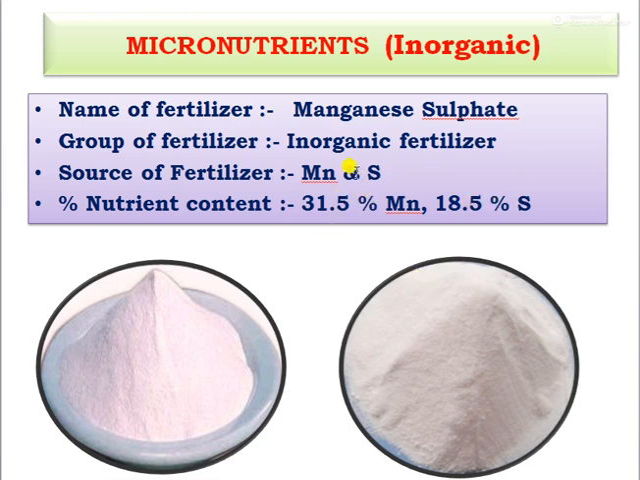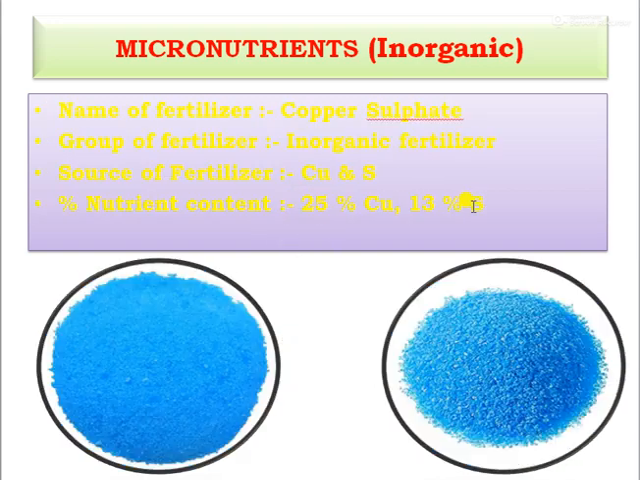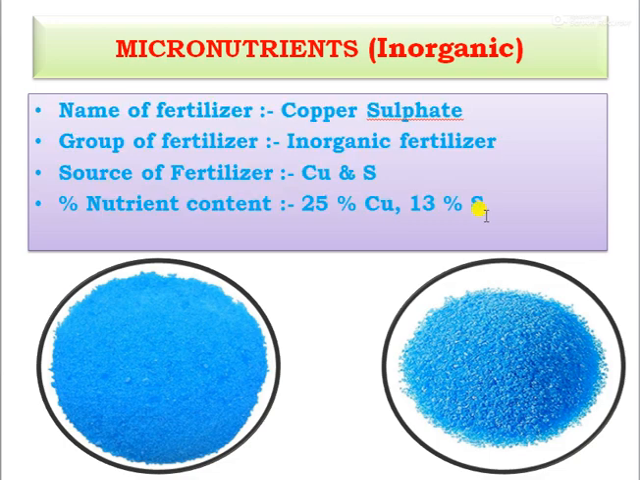The source of fertilizer is manganese and sulfur. It contains 31.5% manganese and 18.5% sulfur. Then zinc sulfate, also a micronutrient inorganic fertilizer. The source of fertilizer is zinc as well as sulfur, and the percent nutrient content is 22% zinc and 11% sulfur. Then copper sulfate, this is also a micronutrient coming under inorganic fertilizer. The source of fertilizer is copper and sulfur, and the percentage of nutrient is 25% copper and 13% sulfur.